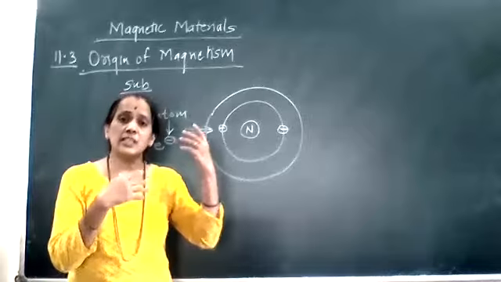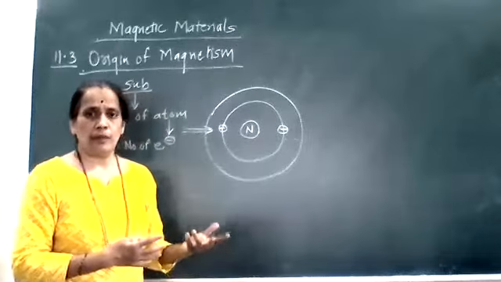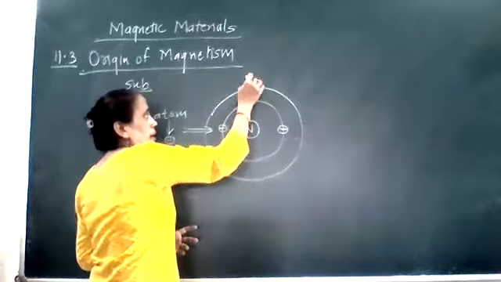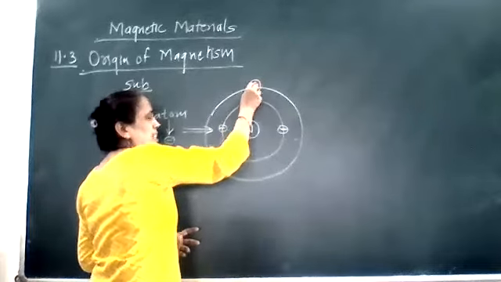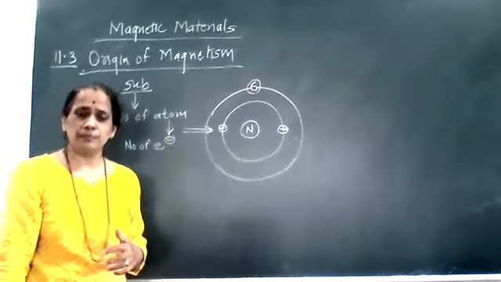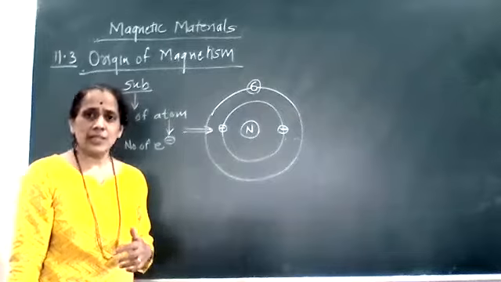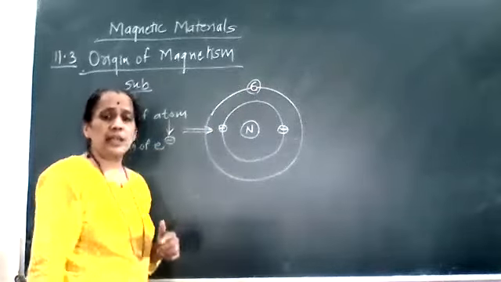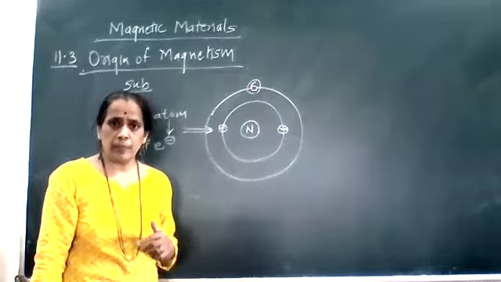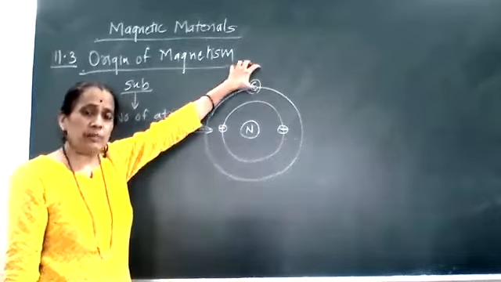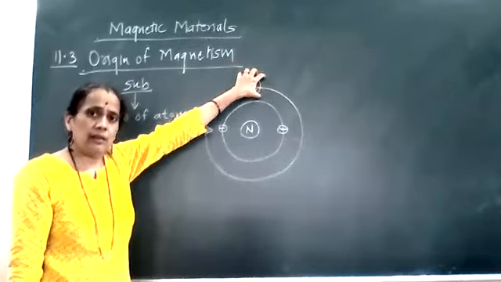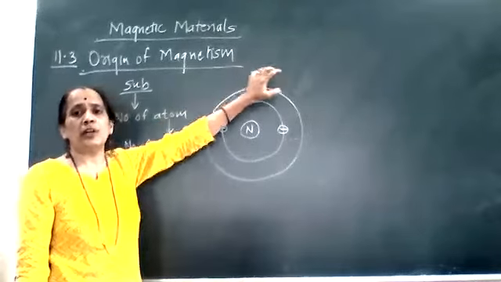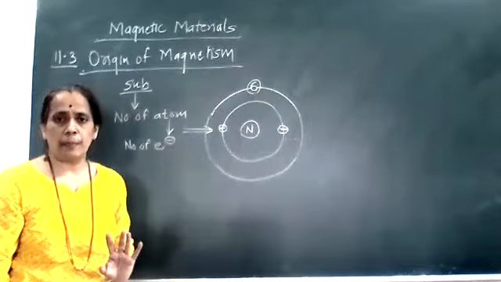Suppose there are 6 or 7 electrons, hold on to this. Is it right? So what happens there? This outermost orbit becomes an unstable orbit, and the electrons in the unstable orbit are responsible for the property of magnetism.